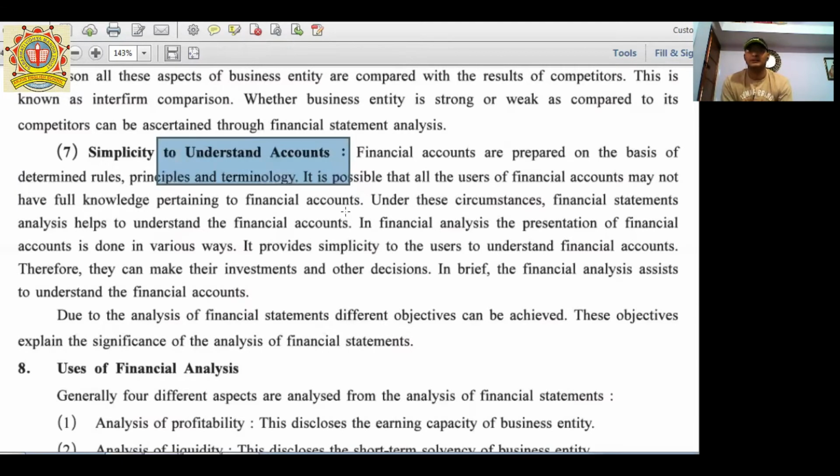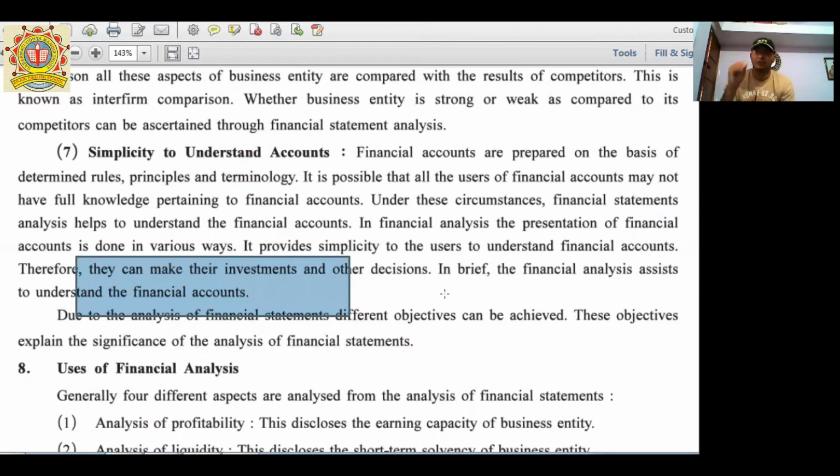Further, this accounting helps the investors in their future decision making, whether they want to invest in this company or not. So it is the simplicity to understand.